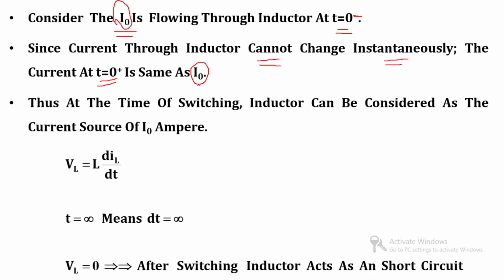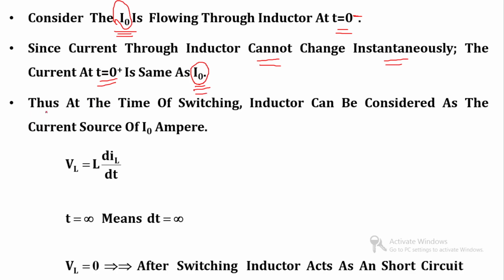So we can say that the current through the inductor does not change instantaneously. Before switching the current is I0, and after switching also I0 flows through the inductor.